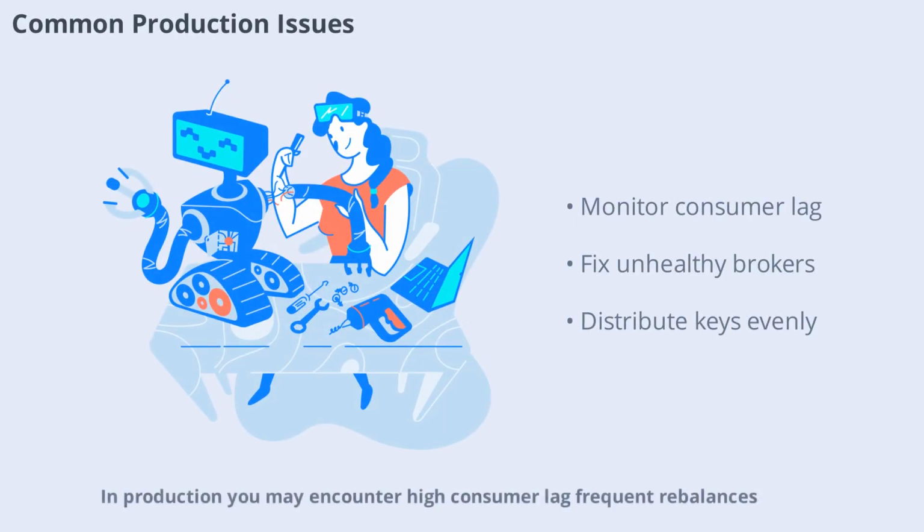In production, you may encounter high consumer lag, frequent rebalances, not enough replicas exception, out-of-memory errors, message deserialization errors, or uneven partition load. Address these by tuning timeouts, optimizing processing, fixing unhealthy brokers, using a schema registry, and distributing keys evenly. Proactive monitoring and quick troubleshooting are essential for stable Kafka operations.